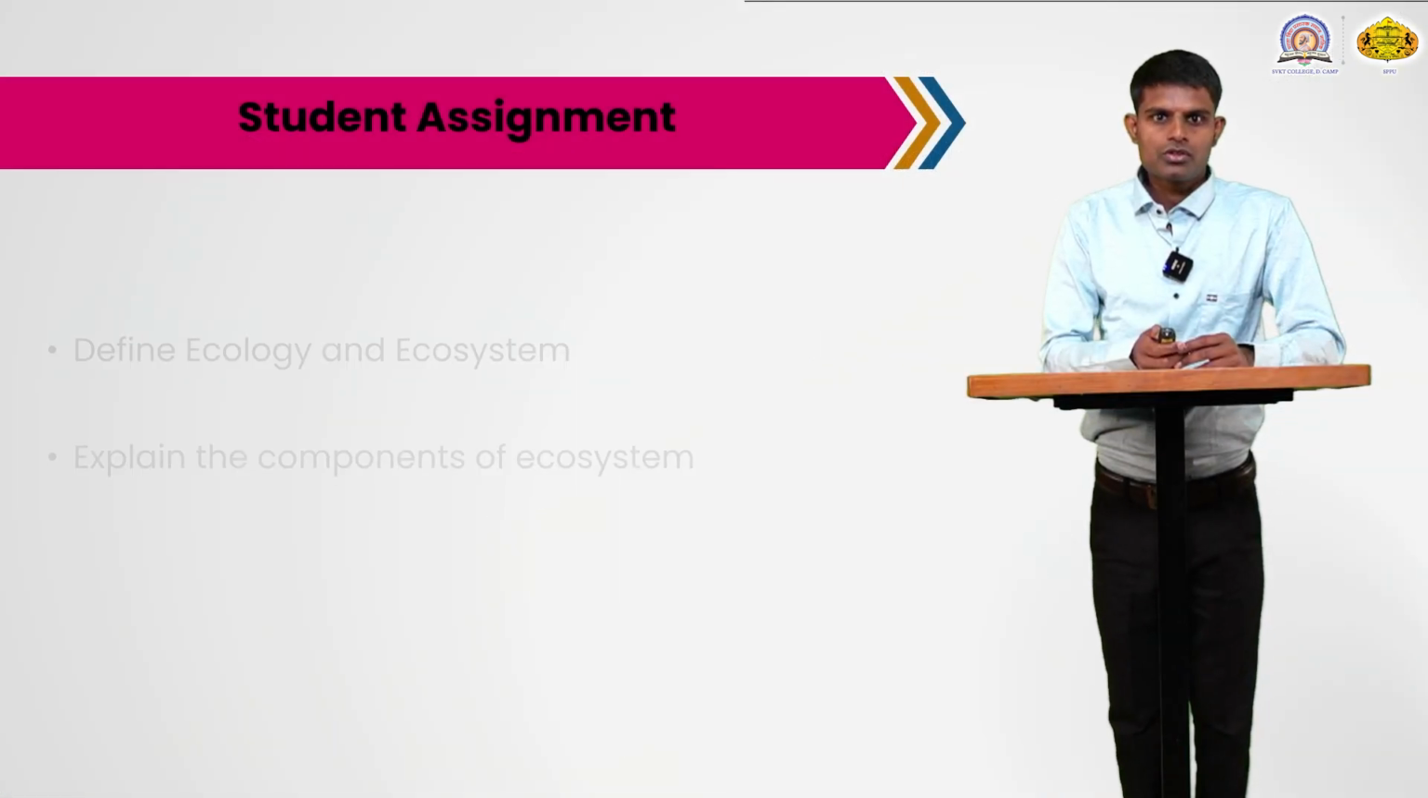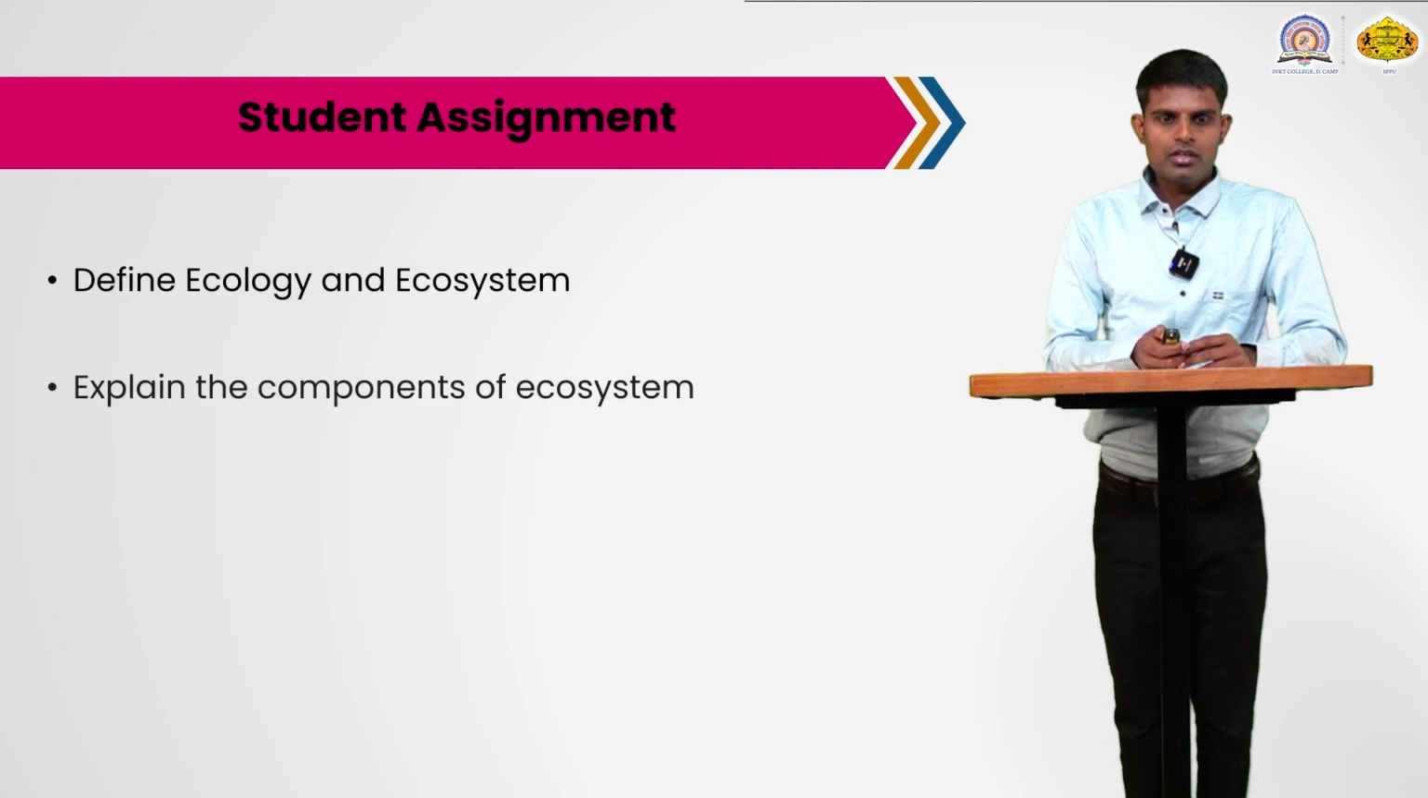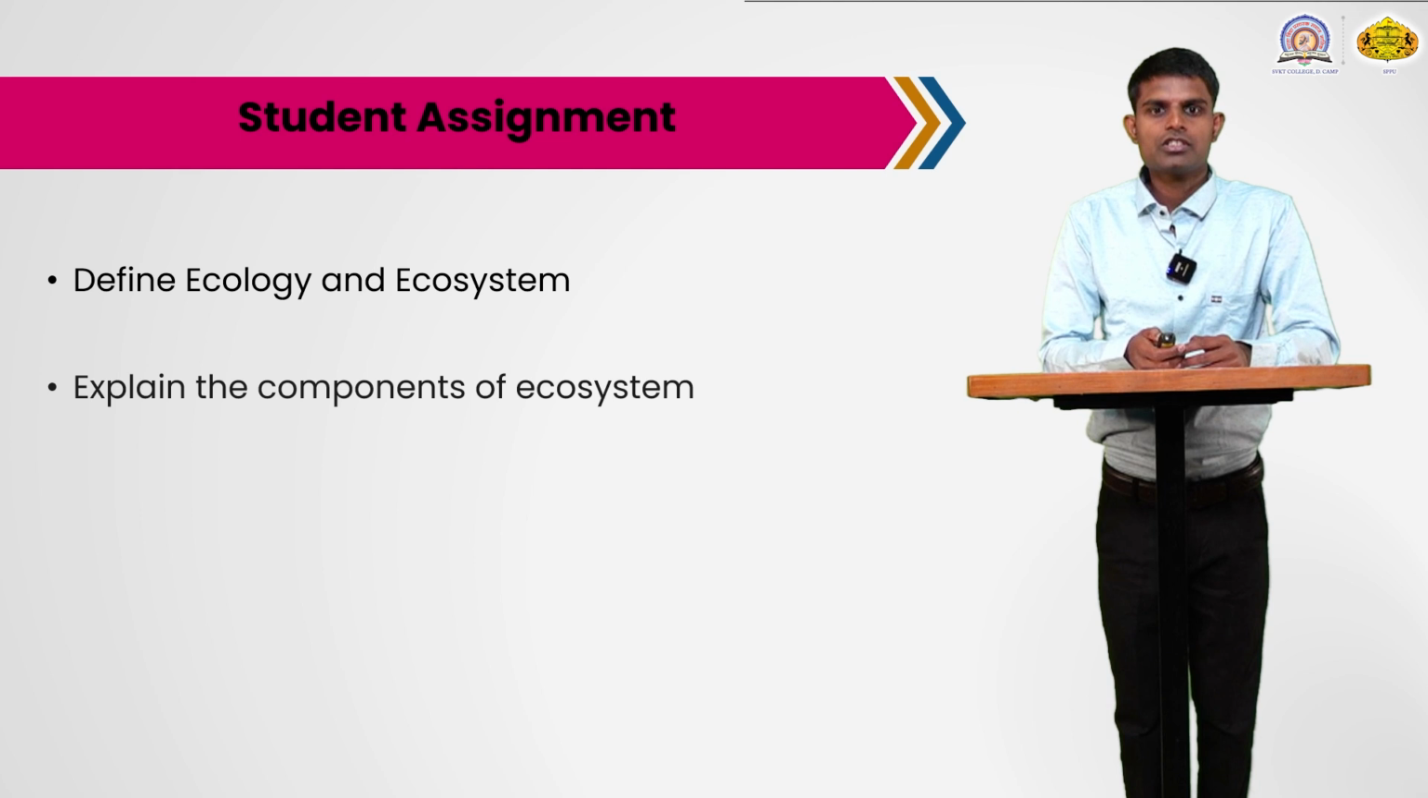Then the student assignment. Here are the two questions shown on the slides. Students, you will solve them: define ecology as well as define ecosystem. Then briefly explain the components of an ecosystem. We also studied in the previous slides that there are two important components of the ecosystem, biotic as well as abiotic components, and you can explain them in this question.